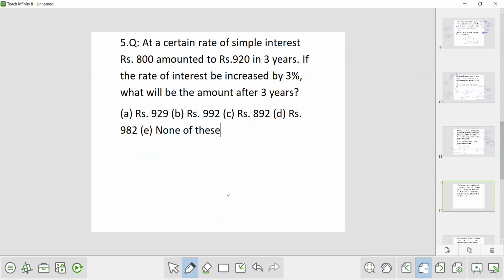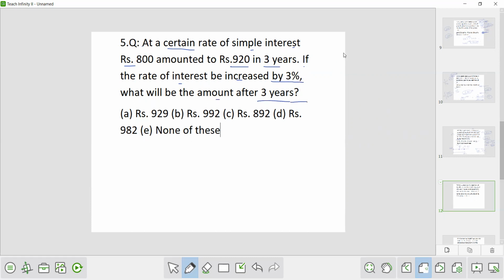This is also one of the best questions. I will explain to you the full concept as well as the smartest way to solve this question. First the smartest way, then I will explain the proper basic method. At a certain rate of simple interest, rupees 800 amounted to rupees 920 in 3 years. If the rate of interest is increased by 3%, what will be the amount after 3 years?